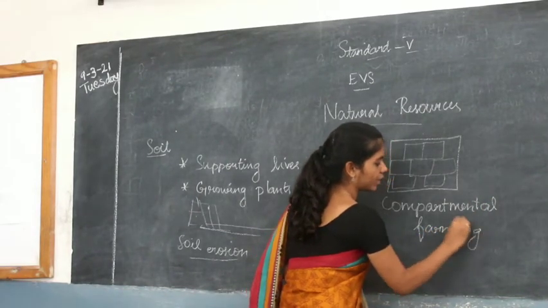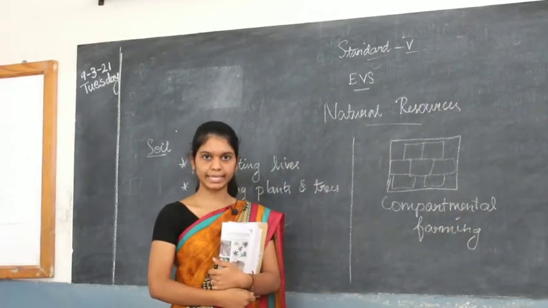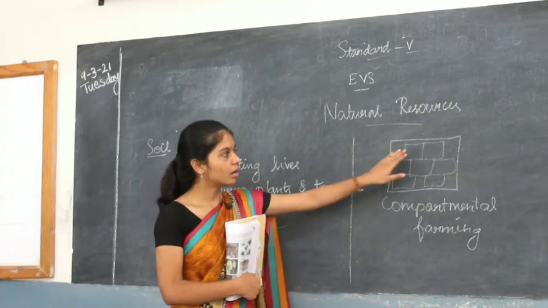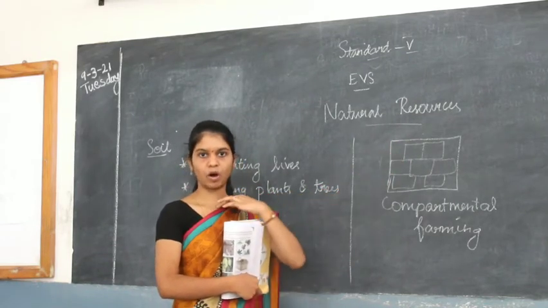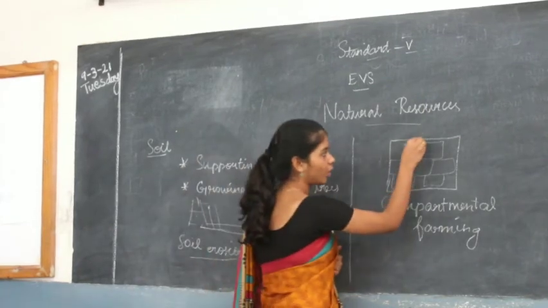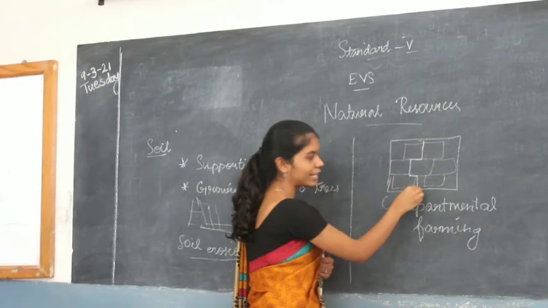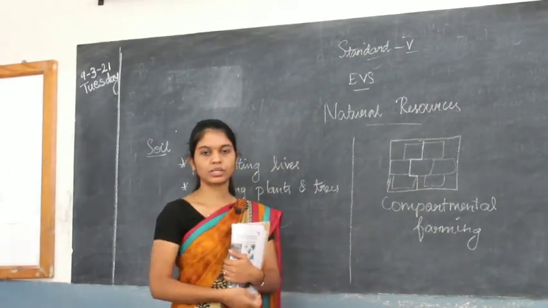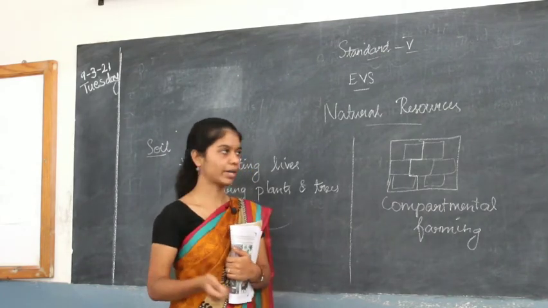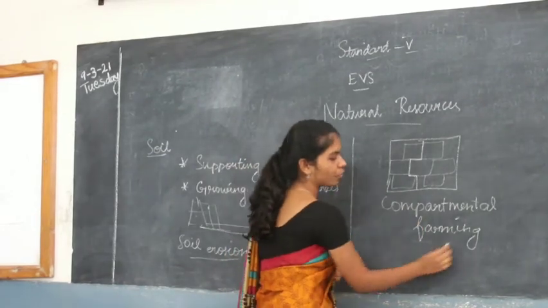If you go to the village sites, you can see that the farming lands, paddy fields and all, are maintained like this. Whenever rain comes, the rainwater will flow through the sides of this and reach the other end, so that not much soil goes away with it. That is the main reason for this compartmental farming.